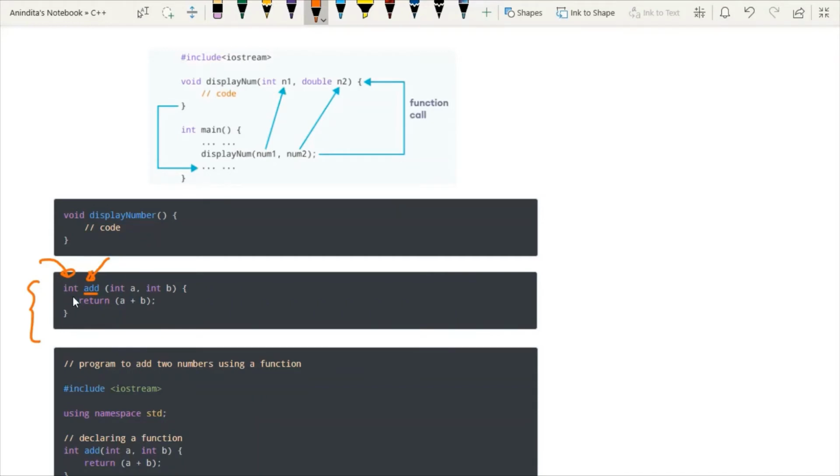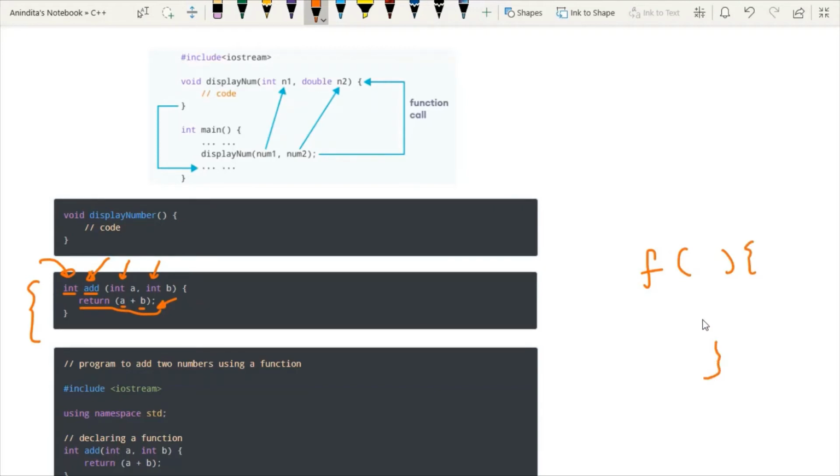I have explained that whenever inside the body of the function we have some calculation and that calculation is returned by this function. So this function is calculating a plus b and returning the addition. Since a and b are of type integer, the return type of the function is integer.